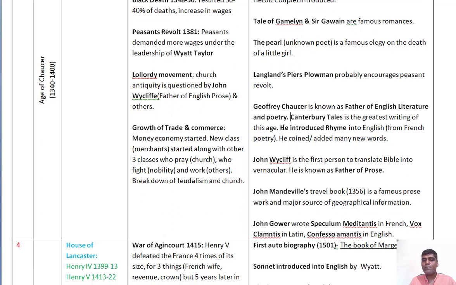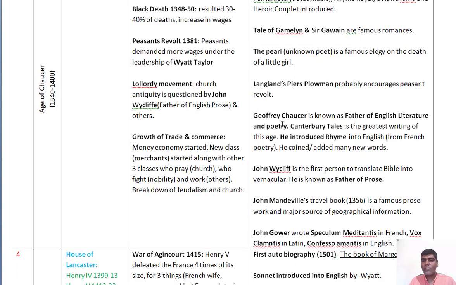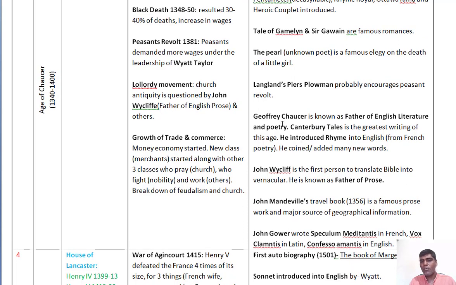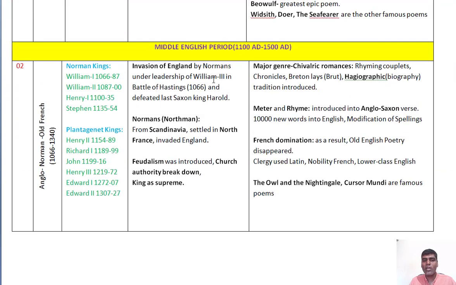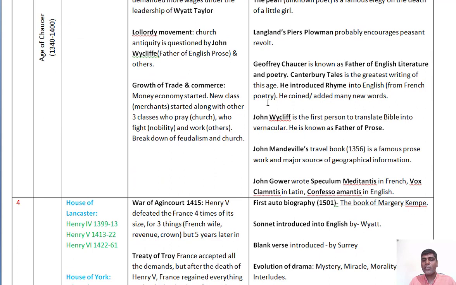And he introduced rhyme into English from French poetry. So before Chaucer's experiment, or before the Anglo-Norman conquest, we don't have meter and rhyme in the English language. Chaucer introduced rhyme into the English language.